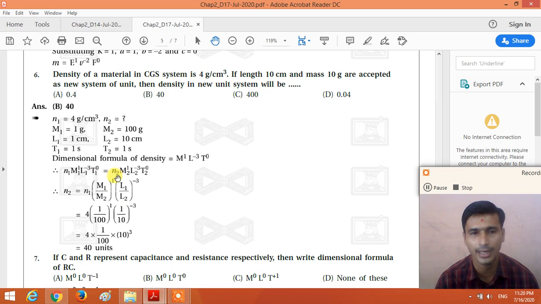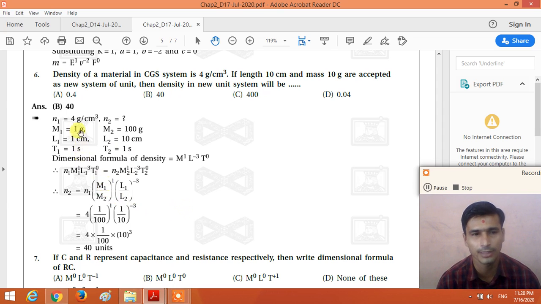So we put n2, M2 raised to 1, L2 raised to minus 3 and T2 raised to 0. So in the new system of units, n2 is equal to n1, M1 by M2 raised to 1, L1 by L2 raised to minus 3. So here we put the values of M1 and M2, and we get the density of the material in the new system of units, right?